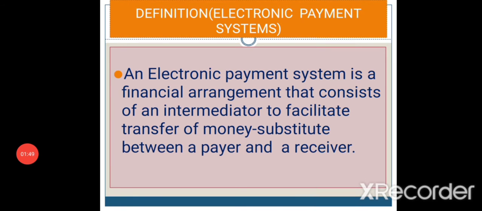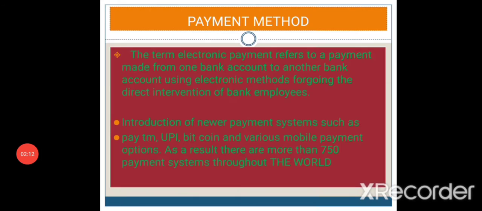So the definition of electronic payment system is: an electronic payment system is a financial arrangement that consists of an intermediary to facilitate the transfer of money between the payer and the receiver. So this is a financial arrangement between the payer and the receiver. The term electronic payment refers to a payment made from one bank account to another bank account using electronic methods.